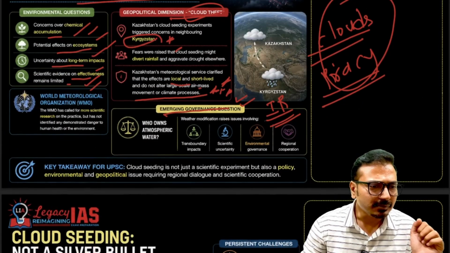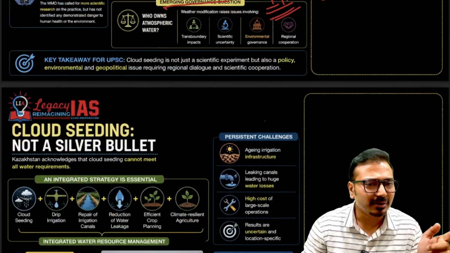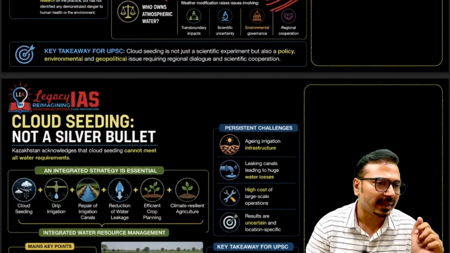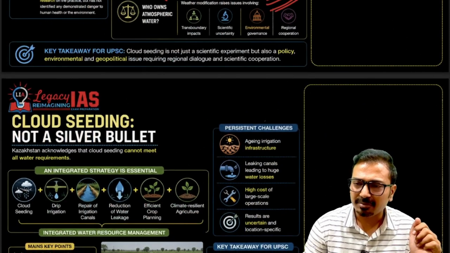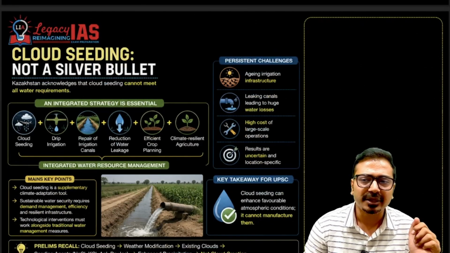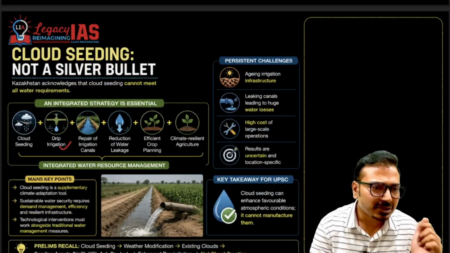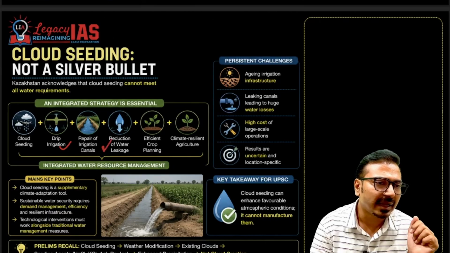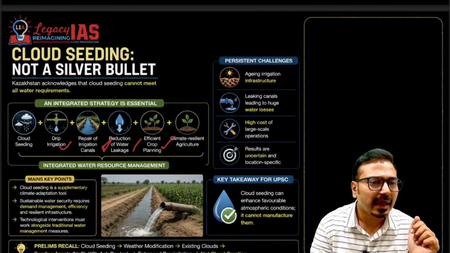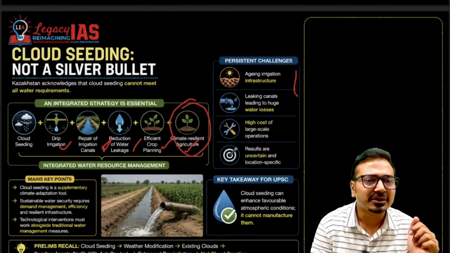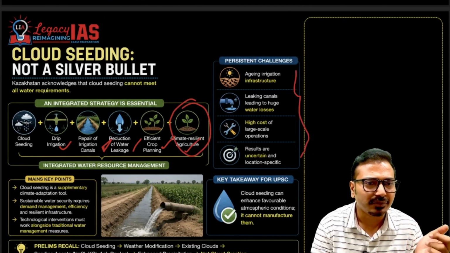Then yes, it is not a silver bullet, and we should talk about that. Some additional measures should be undertaken. What are they? Along with cloud seeding: drip irrigation for agriculture, repair of irrigation canals, reduction of water leakage, efficient crop planning, and climate resilient agriculture. So this is the way other methods are required along with this.